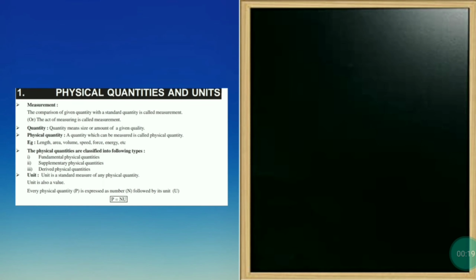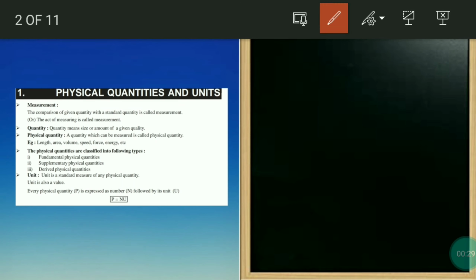So now I'm showing the first page. You can see here on the left side the first main thing is measurement. We are supposed to know what measurement is. Measurement is nothing but the act of measuring or comparing some given quantity with another standard quantity. Suppose this is a measuring machine and you are keeping something, a circular thing, on it, and you are measuring it. You will see the reading in the measuring machine. So this act of measuring is measurement.